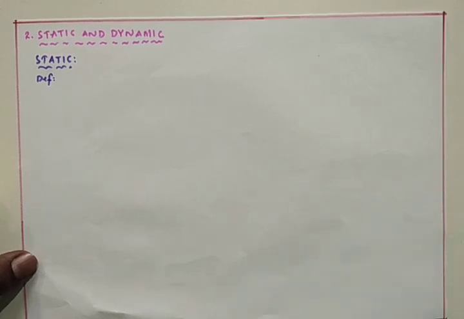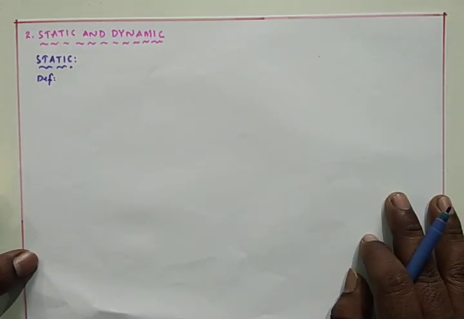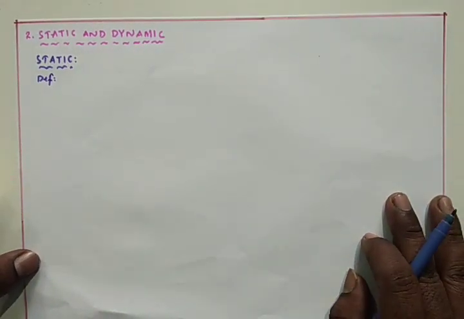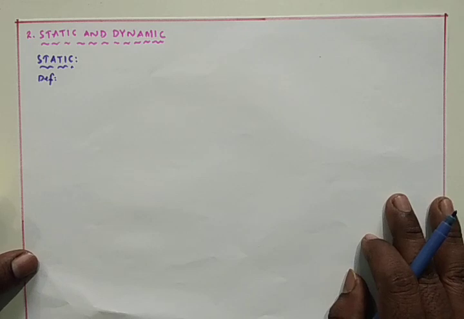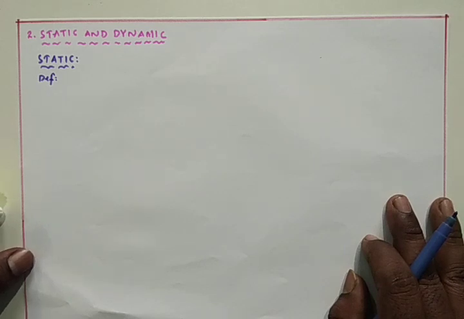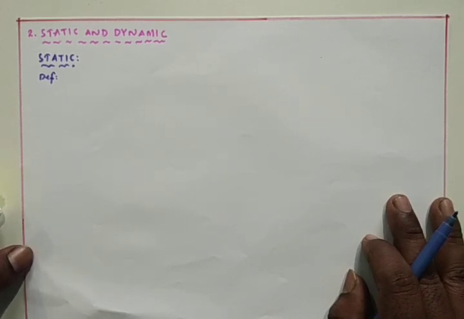That means if I give the input, immediately that will generate the output based on the given input signals only. The output doesn't depend upon the past values of the inputs or future values, so it is purely dependent on the present input signals, then that system is named as a static system.